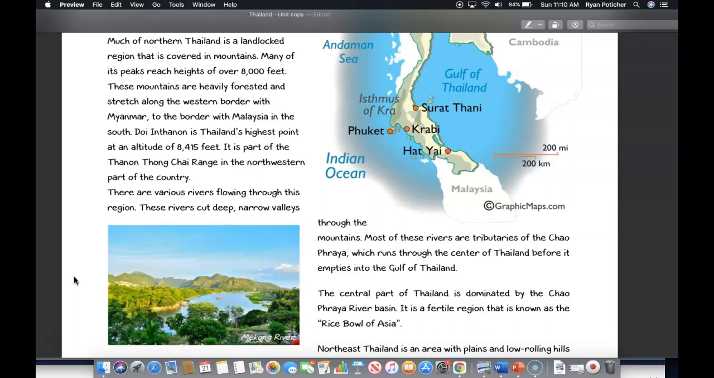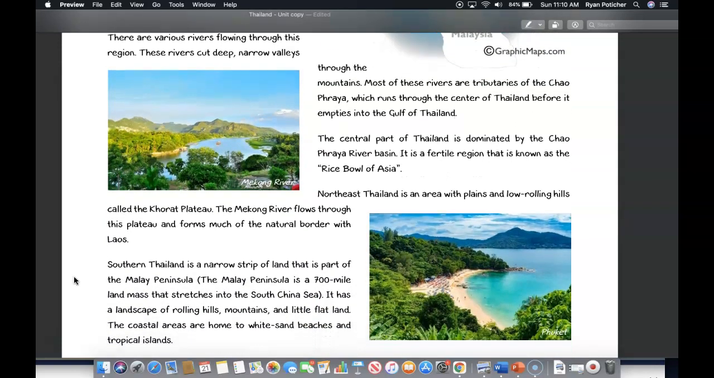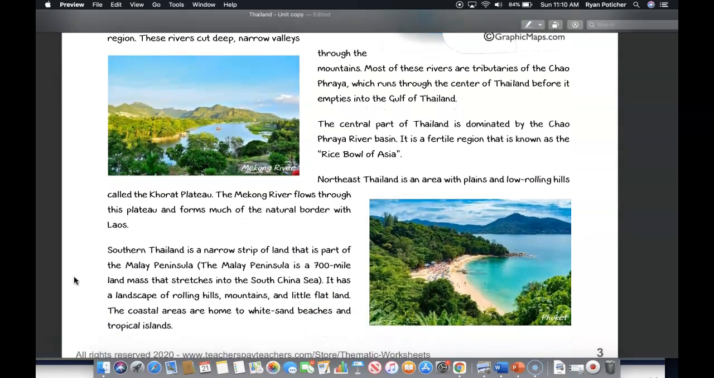There are various rivers flowing through this region. These rivers cut deep, narrow valleys through the mountains, and most of these rivers are tributaries of the Chao Phraya, which runs through the center of Thailand before it empties into the Gulf of Thailand. The central part of Thailand is dominated by the Chao Phraya River Basin. It is a fertile region that is best known as the Rice Bowl of Asia.